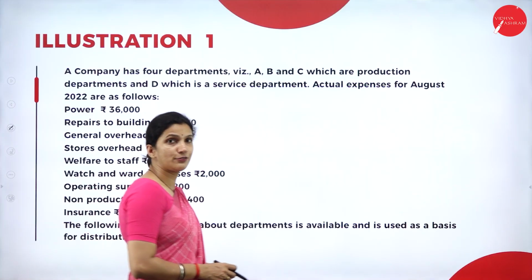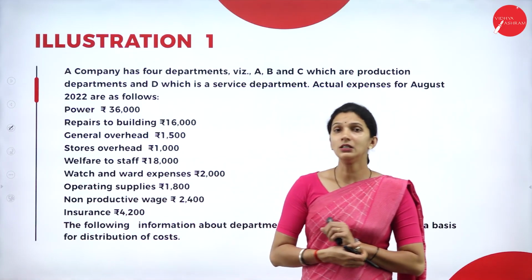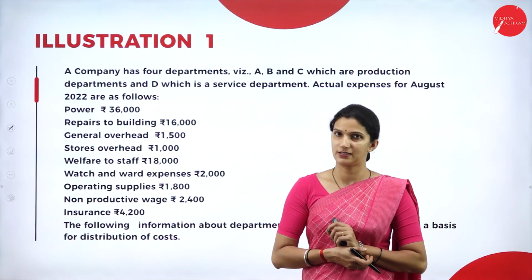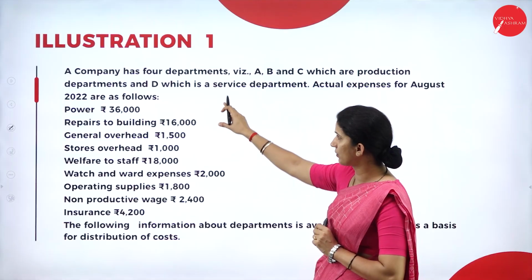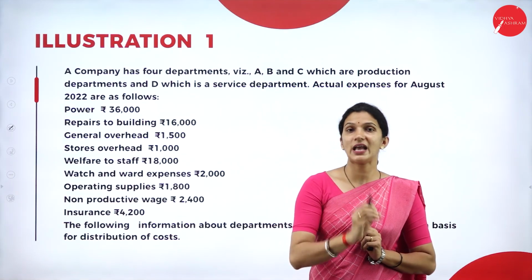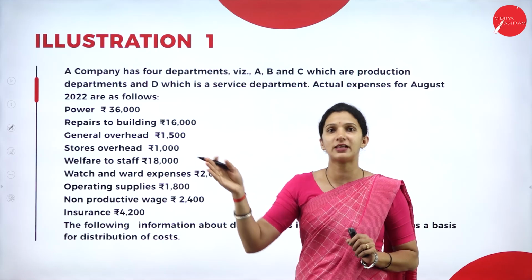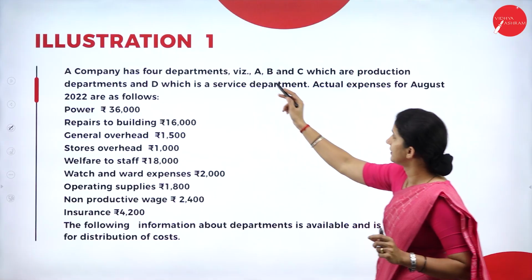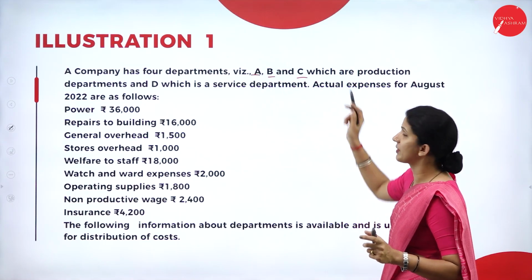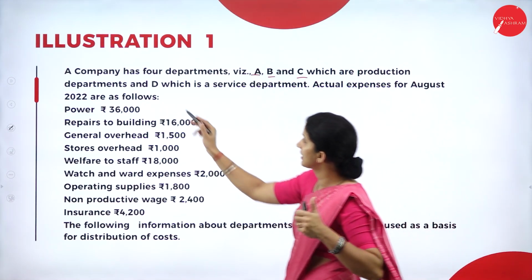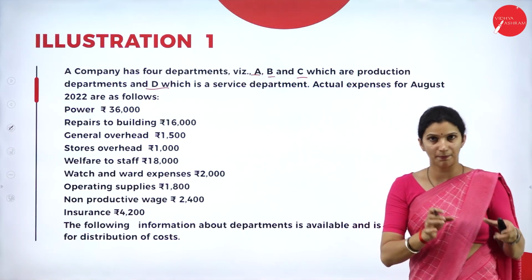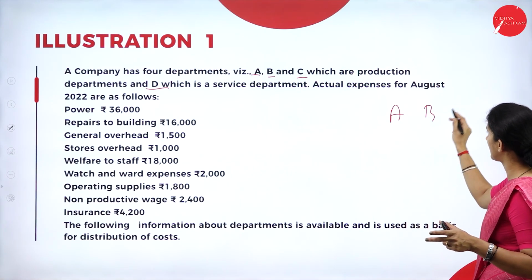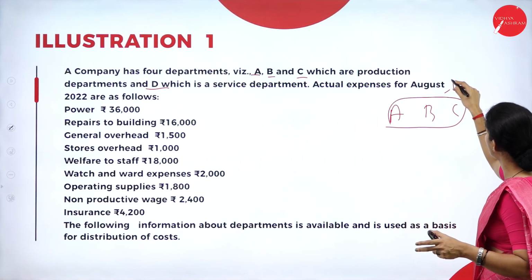Now we'll see the first illustration. Here, in overheads, the main thing that we are going to prepare is the primary distribution summary. All these overheads are given in the question, and we have to allocate them to the different departments. See the question: a company has 4 departments, A, B, C, which are production departments, and D, which is a service department.